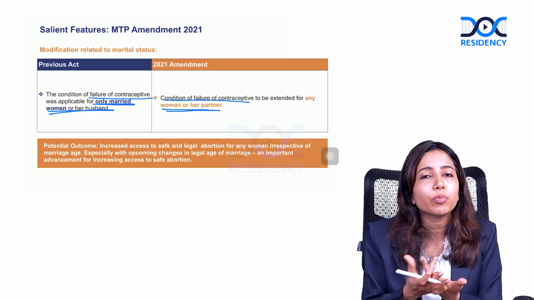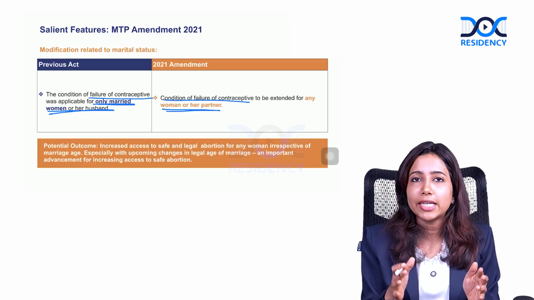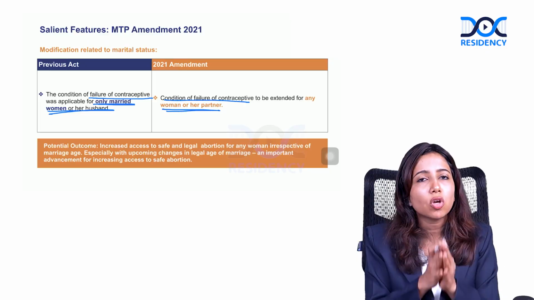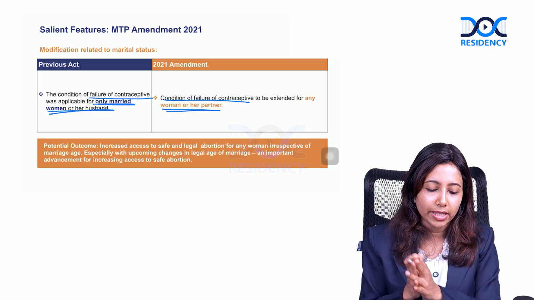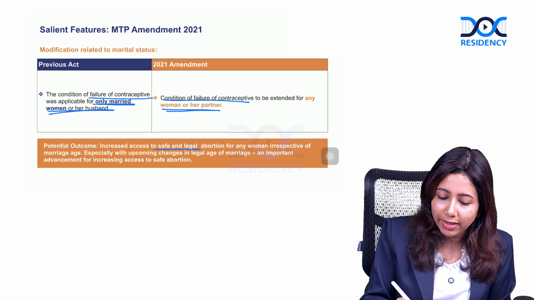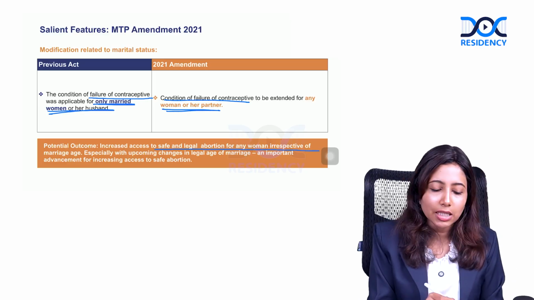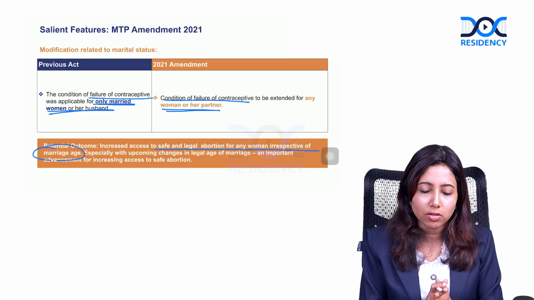The person need not be married. If any woman or partner has a contraceptive failure, it again forms a solid indication for proceeding ahead with MTP. So it has increased access to safe and legal abortion for any woman irrespective of marriage status.